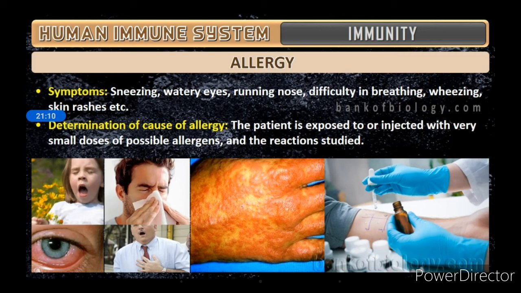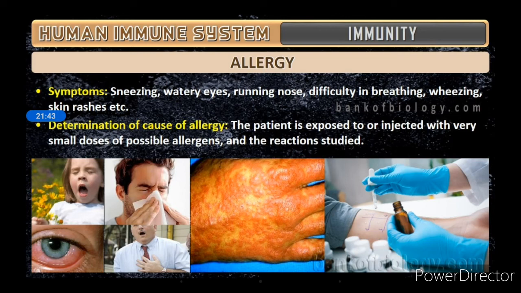Then determination of the cause of allergy. How do we find out what the patient is allergic to? The patient is exposed to or injected with very small doses of possible allergens, and the reactions are studied. That means if you are not able to find which allergen you are allergic to, they will study by giving small doses of all types of allergens.